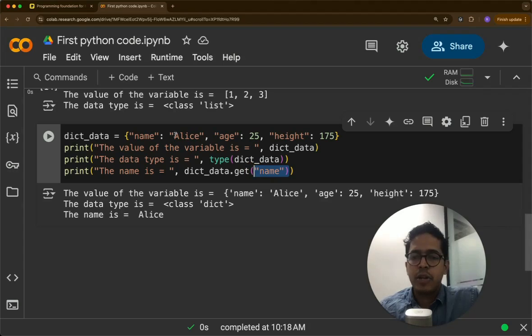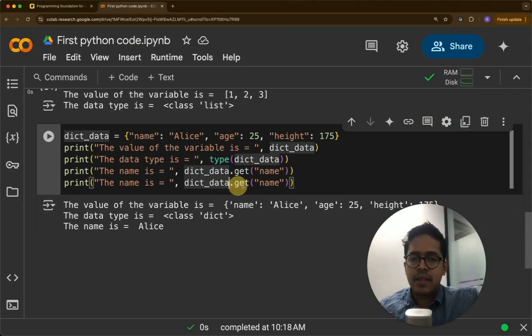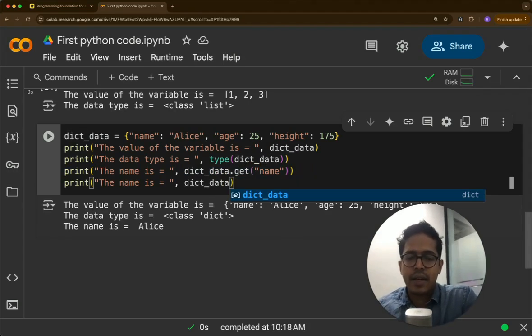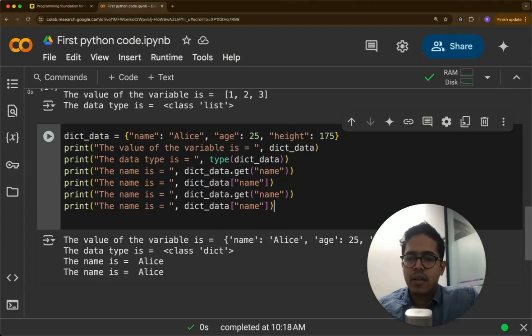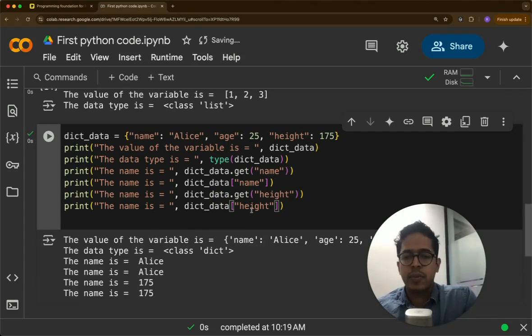So the value corresponding to name is Alice. So this is one way. The other way is dictionary data of name. Both should work. So both will print Alice. If you wanted instead height data, then here instead of name put height. Here also height. This should print height.